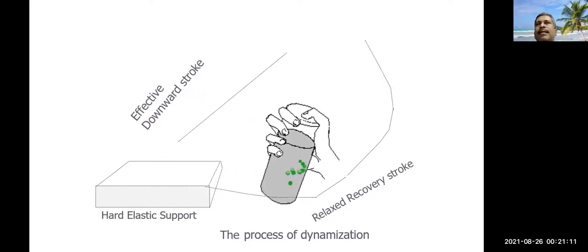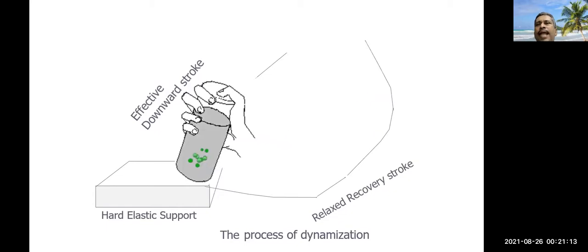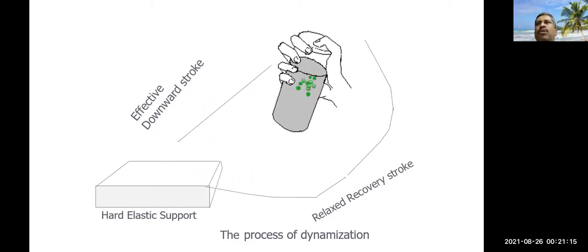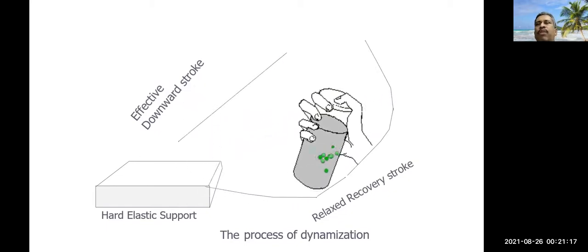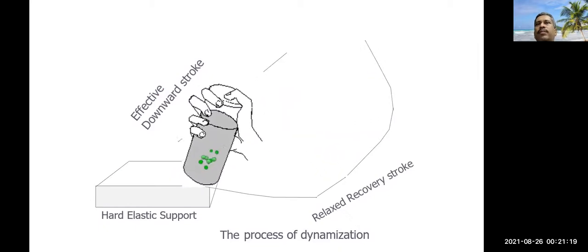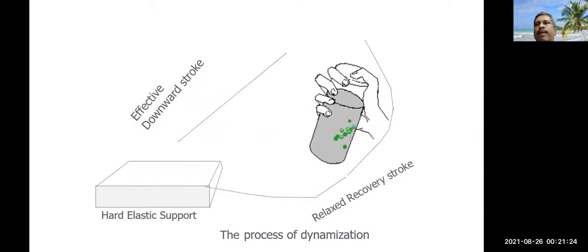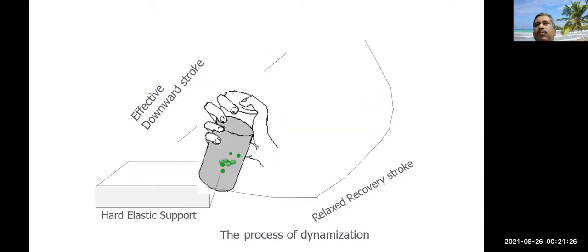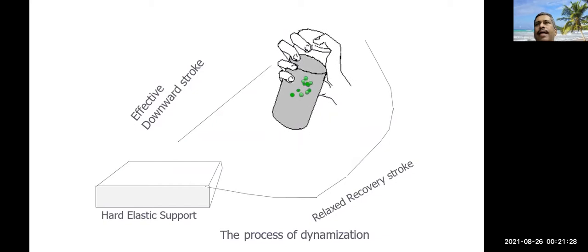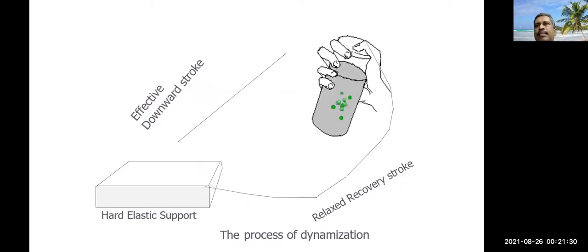There is an effective downward stroke and a relaxed recovery stroke, by which the solute molecule is bathed with numerous solvent molecules, so that its orientation is changed.